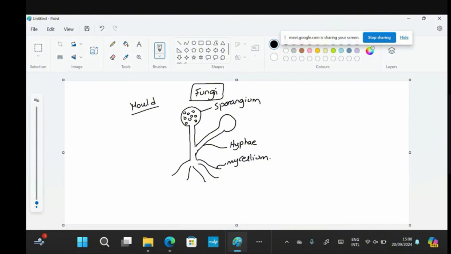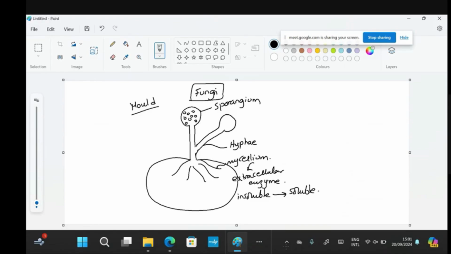How do they eat? The mycelium secretes a chemical called extracellular enzyme on the food that they fall upon, the bread, for example. It will turn this bread from insoluble, which doesn't dissolve in water, into soluble, so they can absorb it and take this type of nutrition. After the fungus is fully mature, this sporangium is going to burst and the spores are going to spread all over the place.